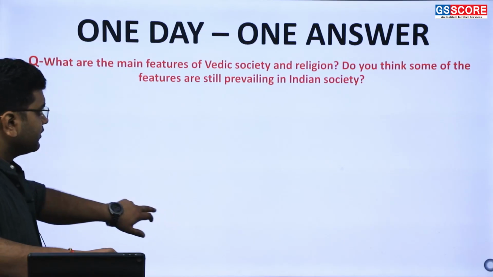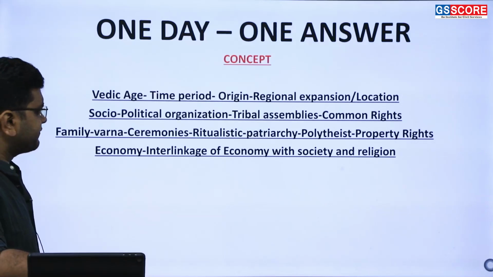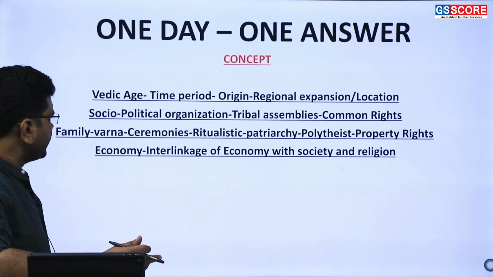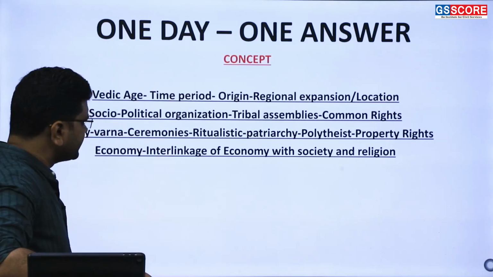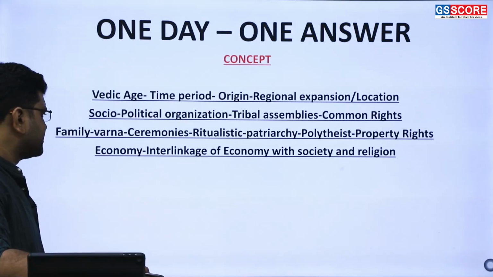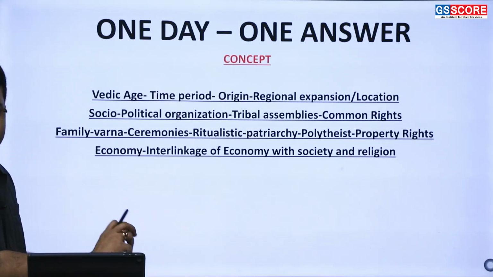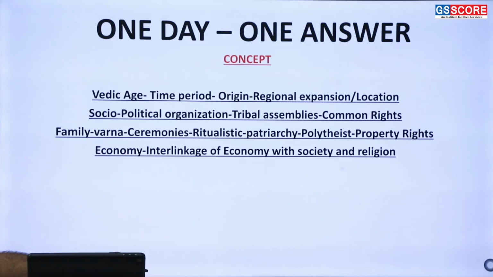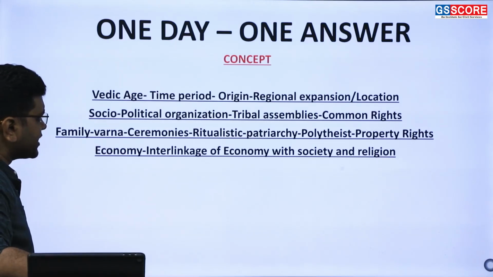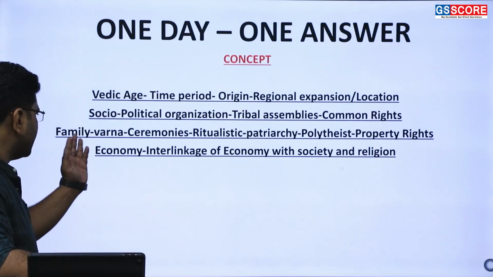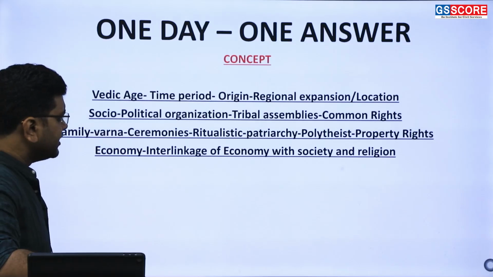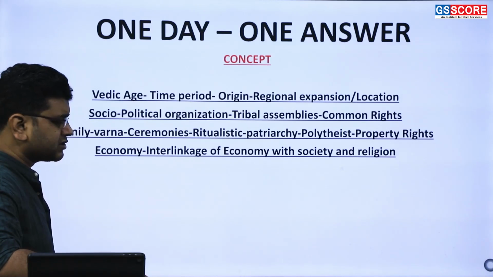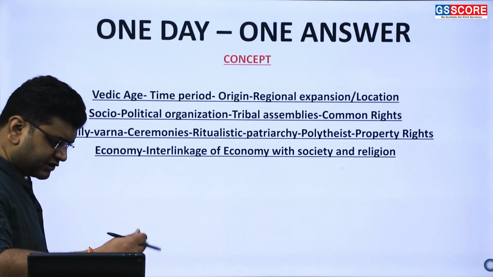Okay. Conceptual understanding, just a few important points you can note if you want. For the Vedic age, first we have to see the time period, then origin, the regional expansion, location. While we are reading the Vedic age, put important emphasis on the locational aspect. Then social political organization, tribal assemblies, common rights, family system, varna system, ceremonies, ritualistic aspects. It was patriarchal and polytheist; multiple gods were worshipped, which we are still finding in our society.